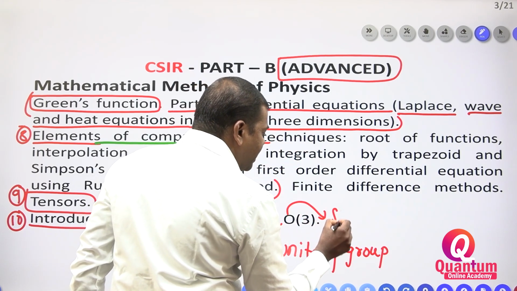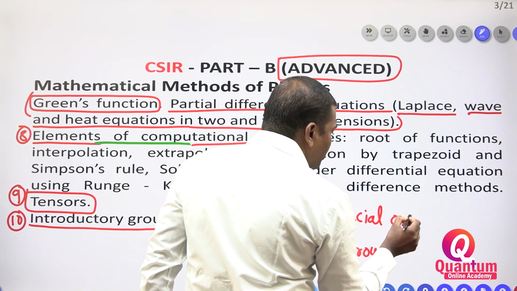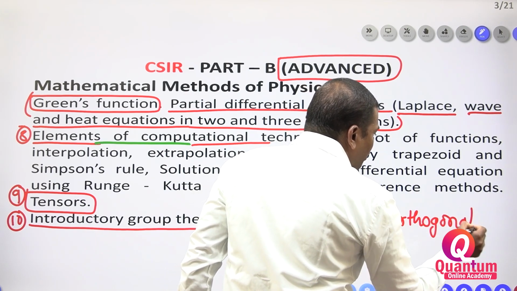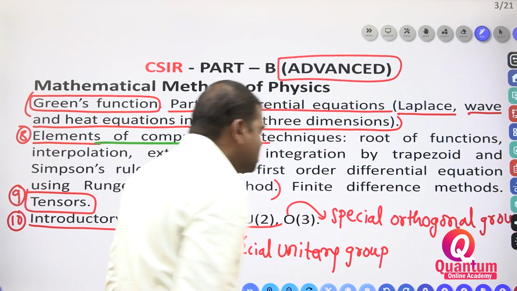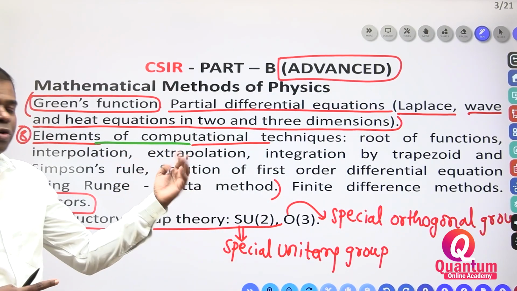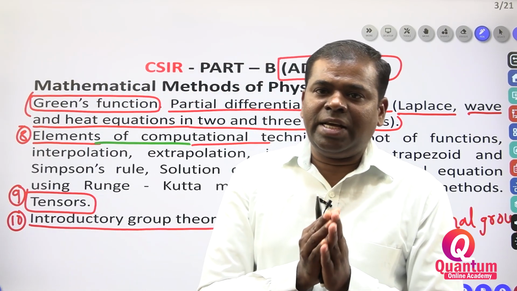SO means special orthogonal group, right? These types of groups are there. This is also very, very important. What questions are coming? Those questions we will discuss now. This is the syllabus for CSIR.